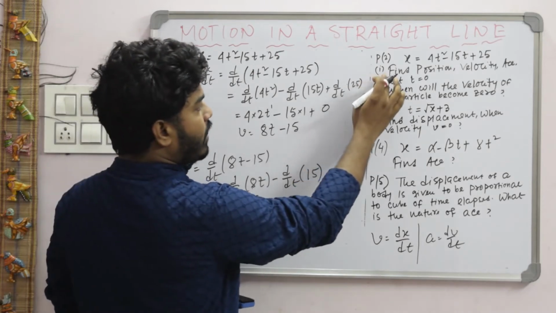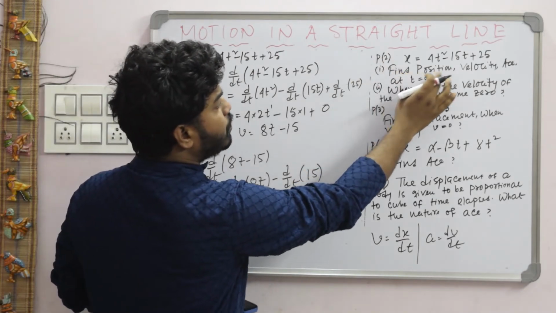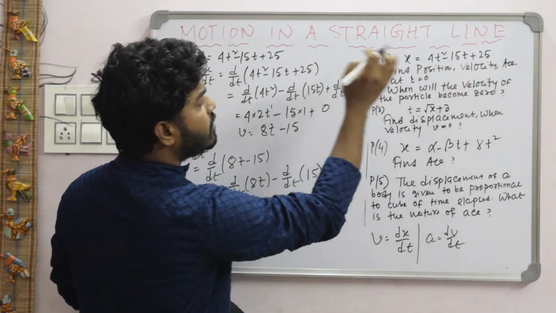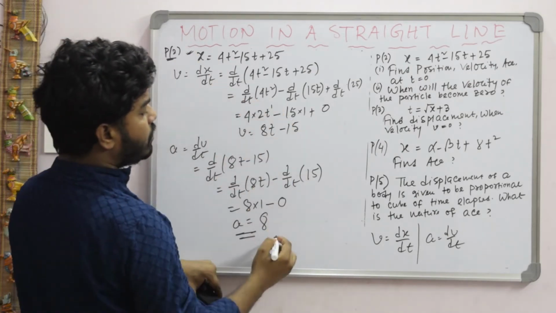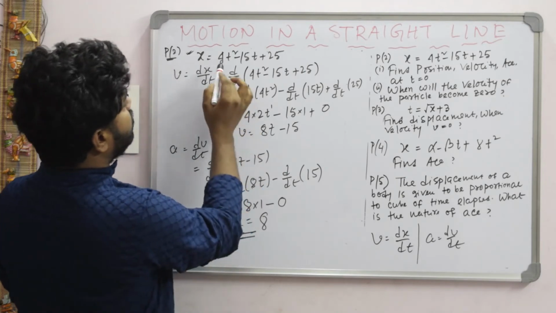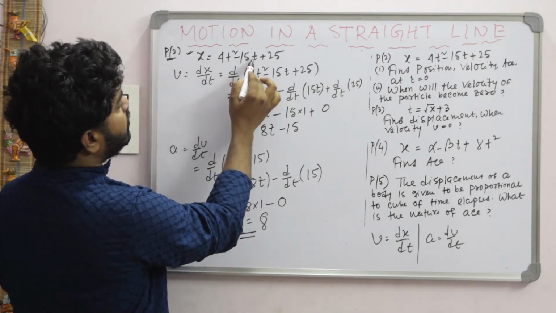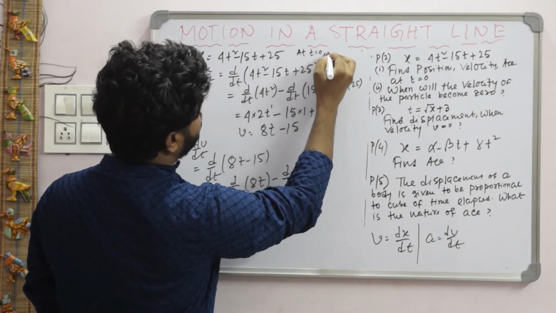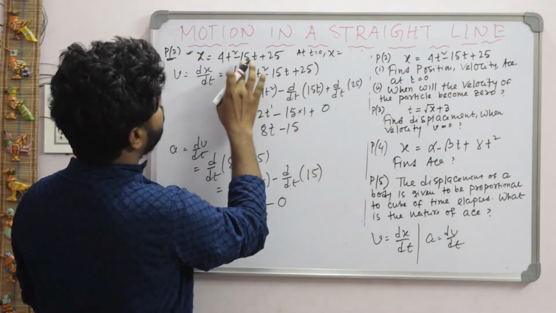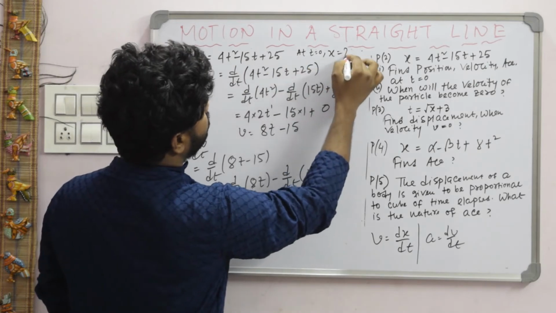So according to the first question, we need to find out position, velocity and acceleration at t is equal to 0. So this one is position. At time t is equal to 0, what will be the answer? This one t is 0, then this one 0, this one 0. So the position at t is equal to 0, position x becomes 0 minus 0 plus just 25 meter.